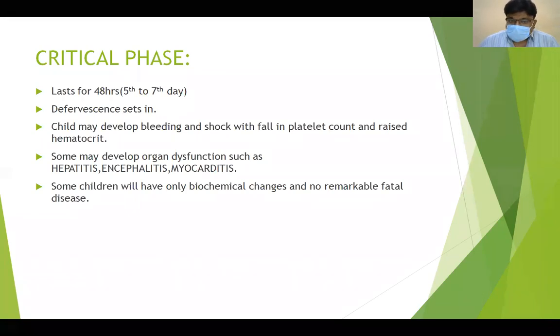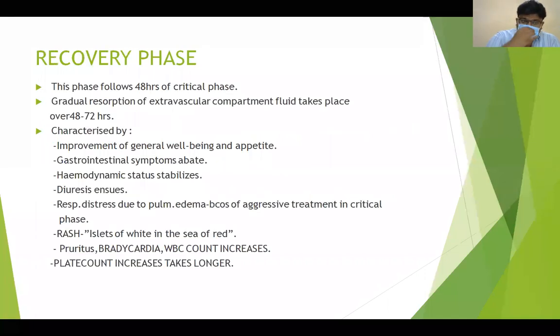Some may develop organ dysfunction such as hepatitis, encephalitis, and myocarditis. Some children may have only biochemical changes and no remarkable fatal disease. So the recovery phase follows 48 hours of the critical phase. There is gradual resorption of extravascular compartment fluid that takes place over 48 to 72 hours.